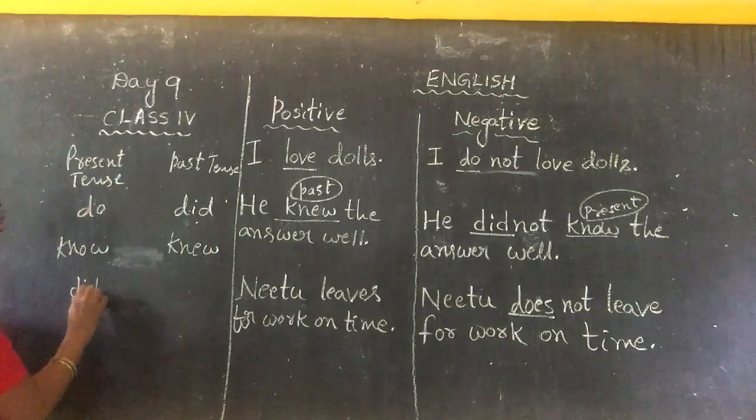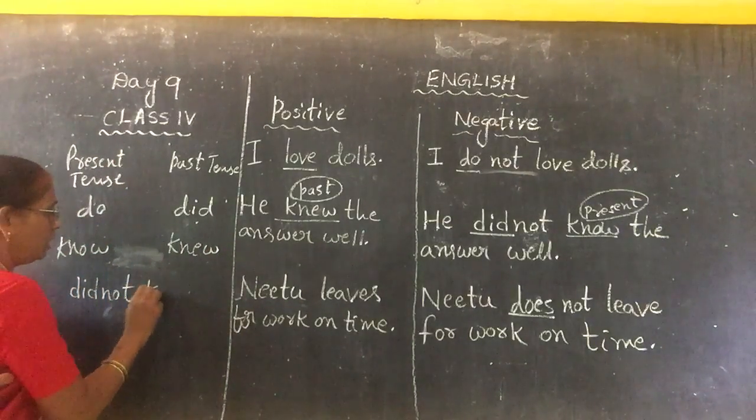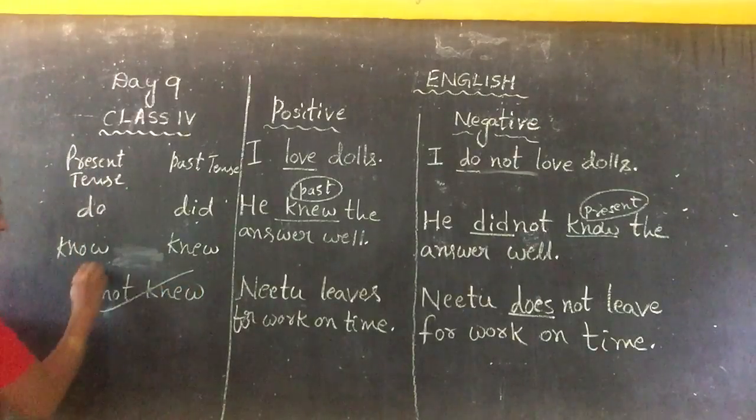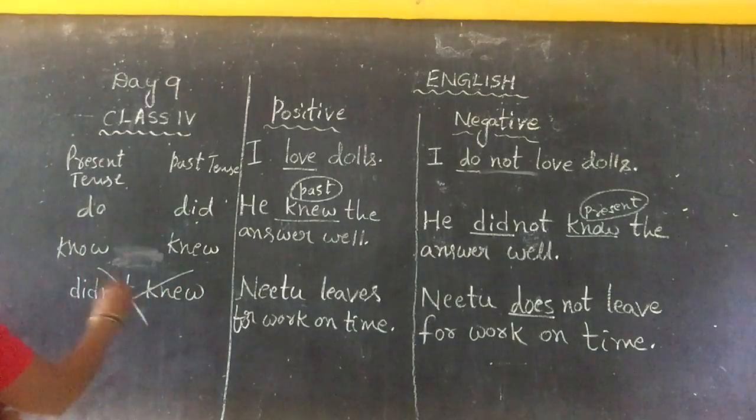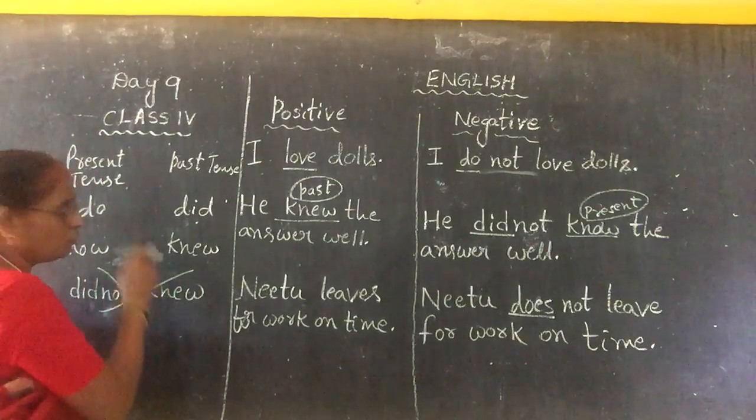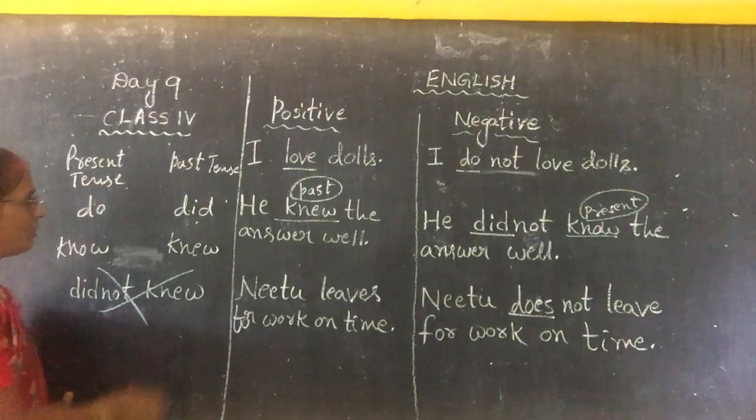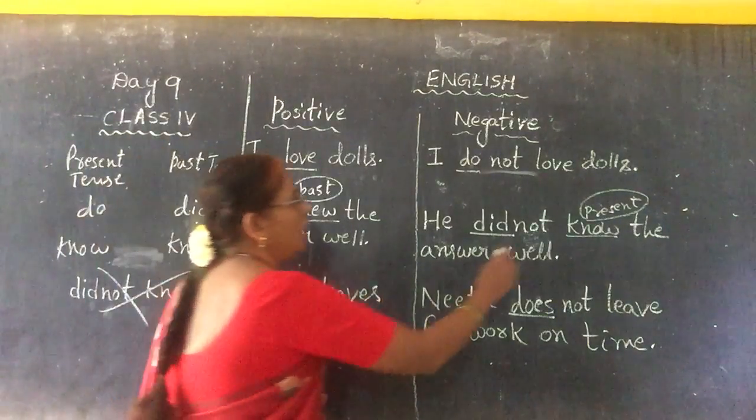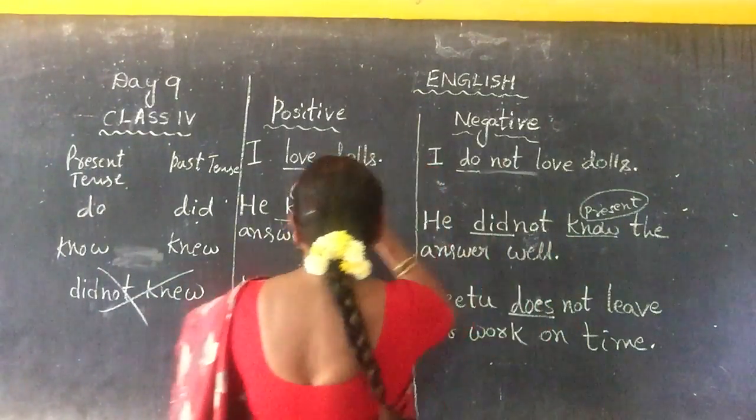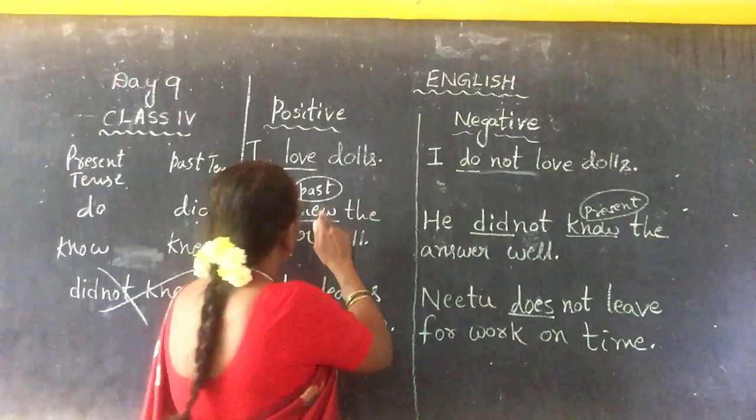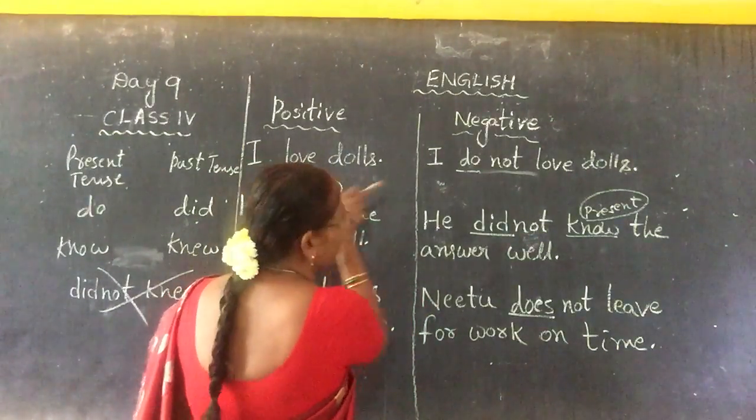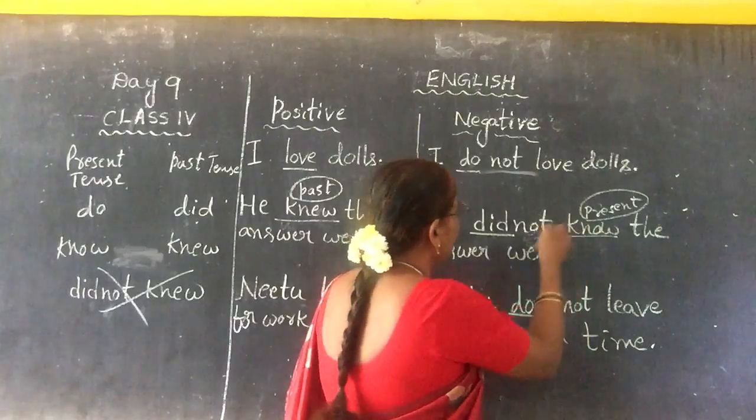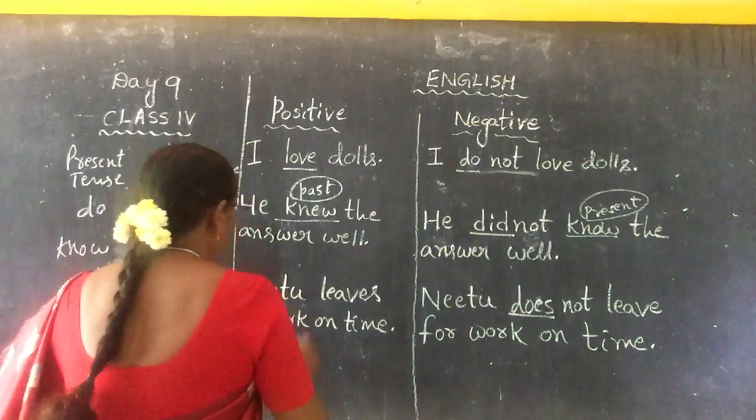"Did not knew" is wrong, children. Why is it wrong? Because "did" is past tense and "knew" is also past tense. So what is the correct answer here? "Did not know." This past tense verb, we have to change into present tense. See, "did not know." Okay, coming to the next one.